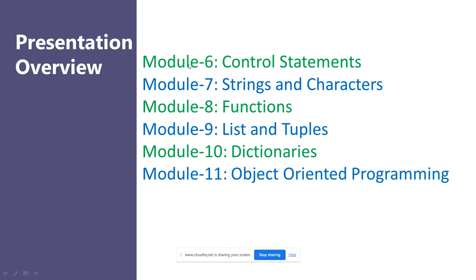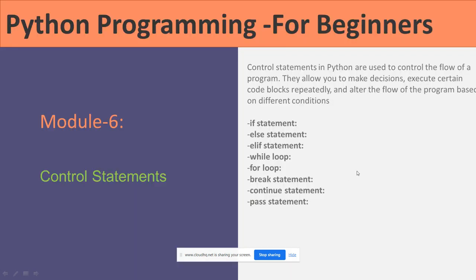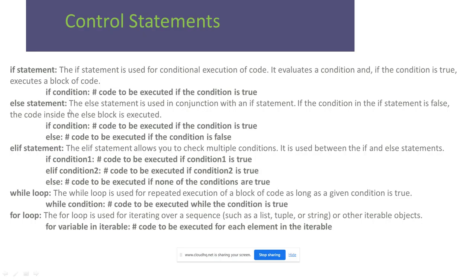So, presentation overview is Module 6. We are having 6, 7, 8, 9, 10, 11 modules: control statements, string and characters, functions, list and tuples, dictionaries, object oriented programming. Now we are discussing the control statements. The control statements in Python control the flow of a program, allowing it to make decisions and execute certain code blocks repeatedly. We are having if statement, else statement, elif statement, while loop, for loop, break statement, continue statement, and pass statement. We will discuss one by one.